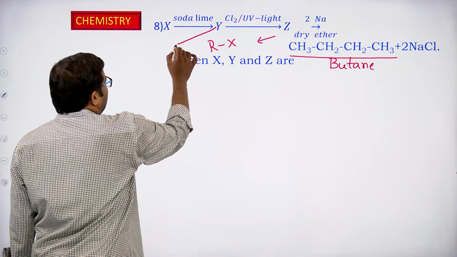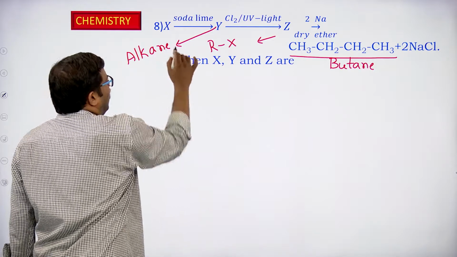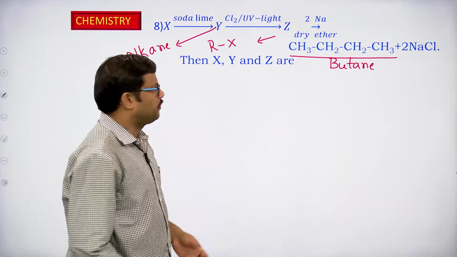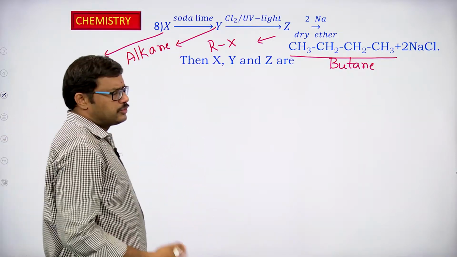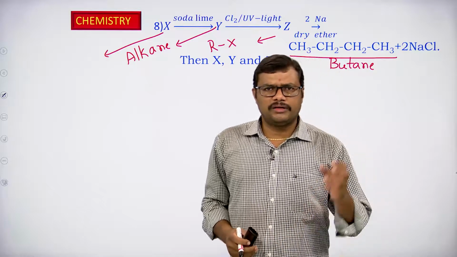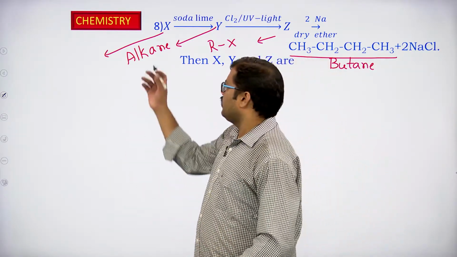So Y should be an alkane. And Y is obtained from X by the soda lime reaction. So what is X? Soda lime is used for the decarboxylation process. So decarboxylation of the sodium salt of a carboxylic acid takes place, giving the corresponding alkane.